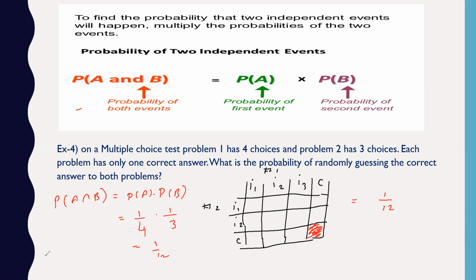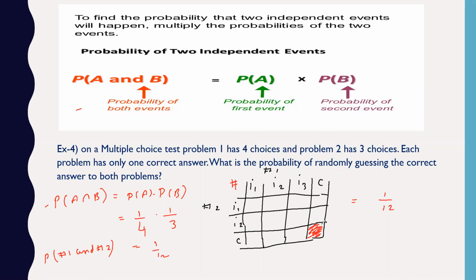So the probability of A intersection B means what? Choosing the correct answer from problem number 1 and choosing the correct answer from problem number 2. So probability is 1 by 12. So whether this formula holds good, we have just checked it in the diagram way. I hope I have cleared it.